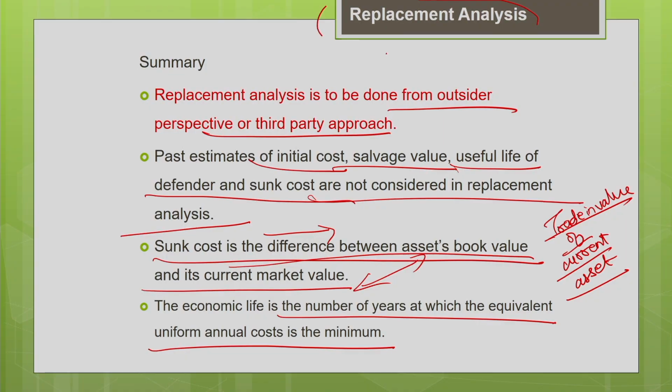So, basically we have dedicated three lectures, 6, 7 and 8, for the equipment life and the replacement analysis. Okay. As I told you, when you do the replacement analysis, we have to consider all the components of the equipment cost. Then only you can get the accurate picture. All the costs, including your downtime cost, obsolescence cost, your cost of inflation, everything should be considered in the cost estimation to get the accurate replacement decision. Also, you should consider the timing of the cash flows. The time value factor you should consider so that you can get the accurate replacement decision. Okay. So, with this let me conclude lecture 8.